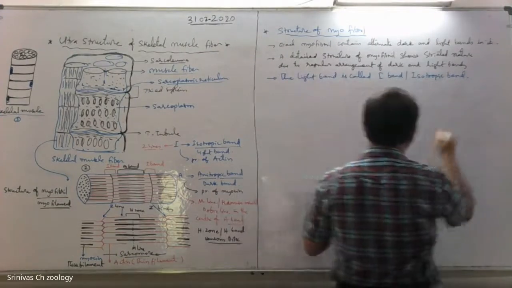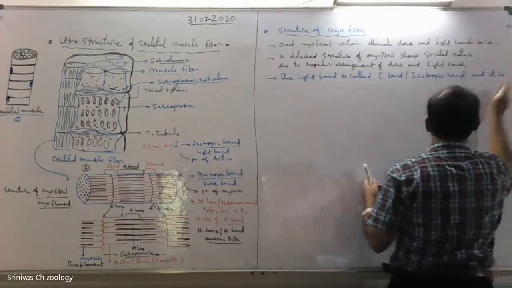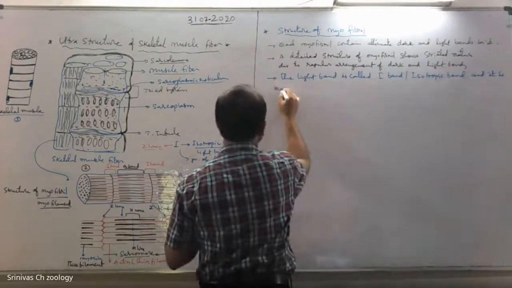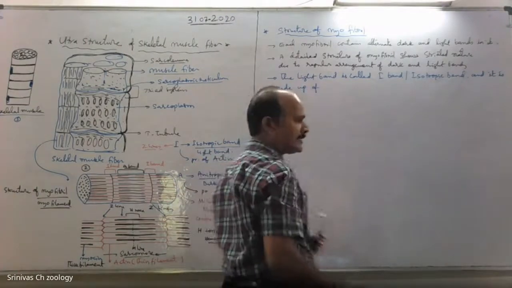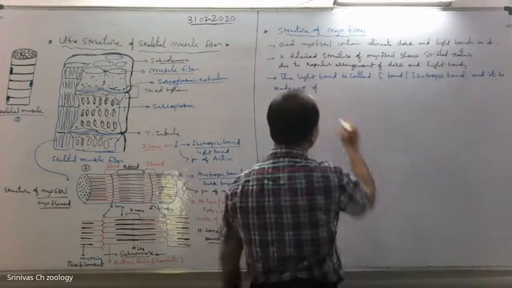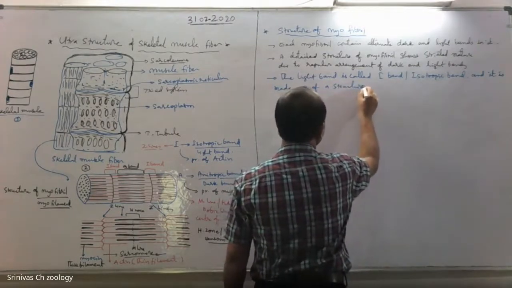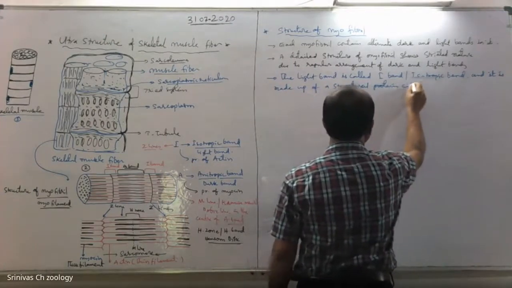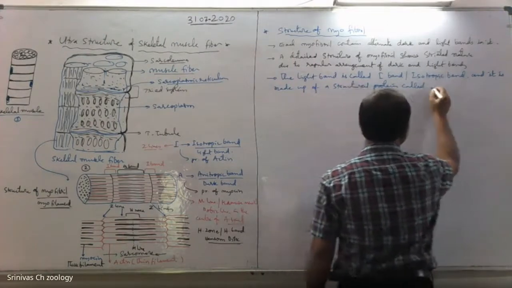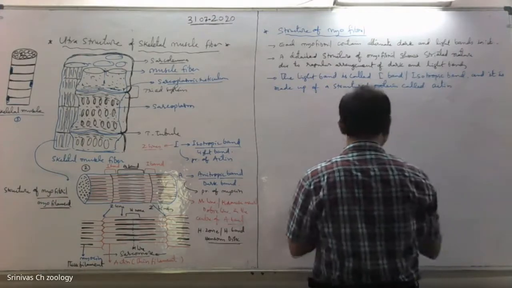And it is made up of a structural muscle protein called actin.